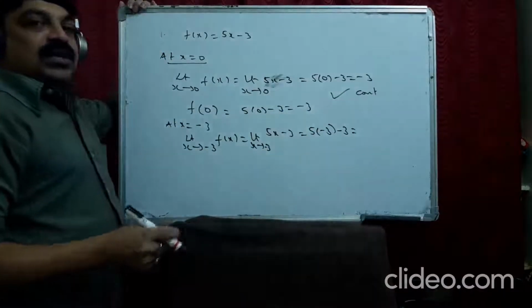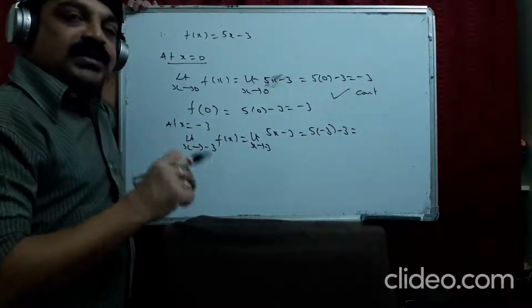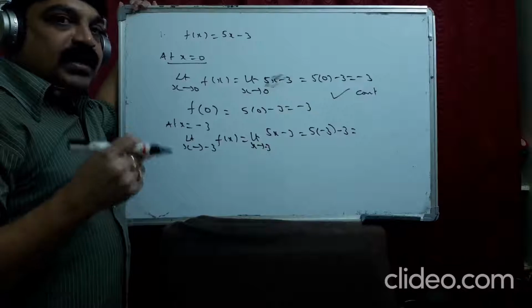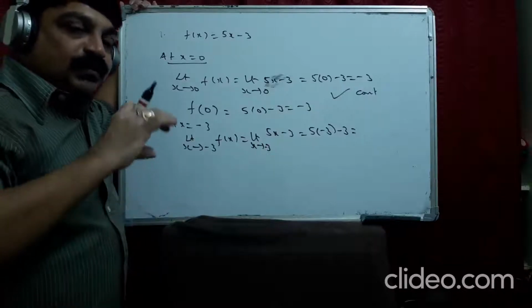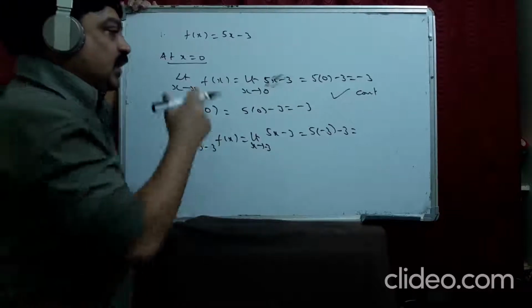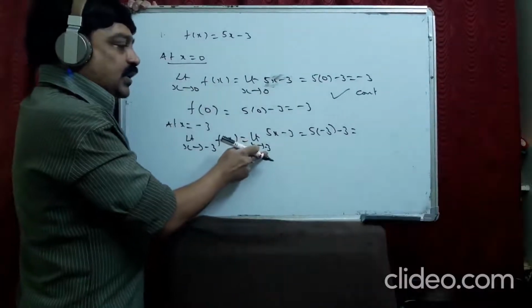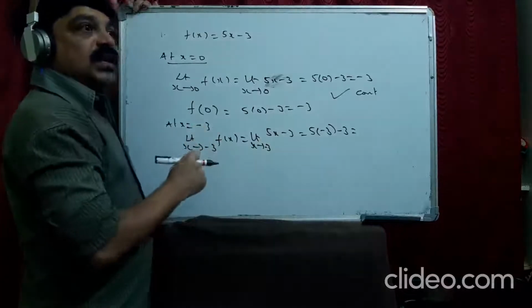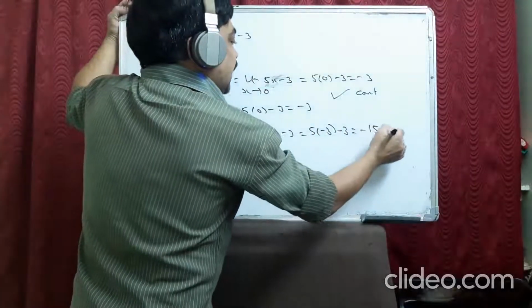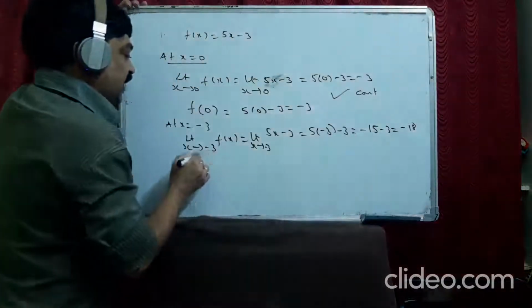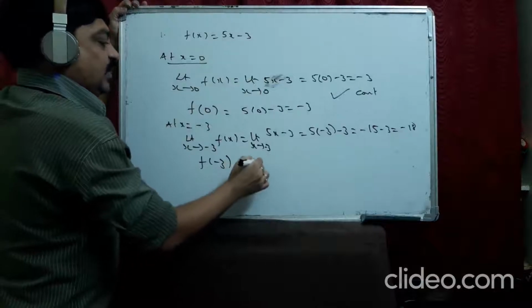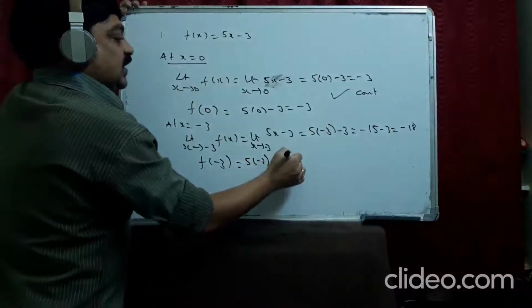You can substitute the limit value as long as you get a defined value. You are not supposed to substitute the limit value if you get an undefined value; then you simplify the function so that it gets defined. Here I am substituting directly because you get a defined value. Minus 15 minus 3 becomes minus 18, and f of minus 3 is also minus 18.